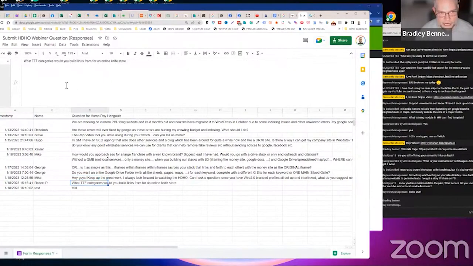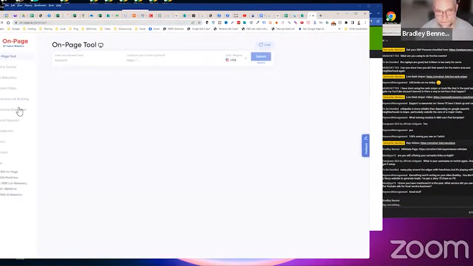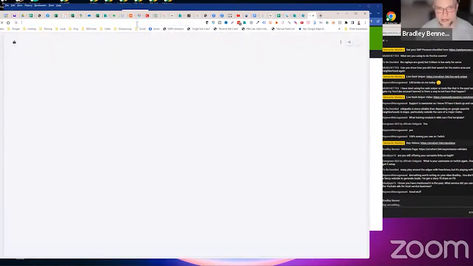What topical trust flow categories? What's up, Robert? He says, would you build links for an online knife store? Okay, well, I'm going to show you the same process I always go through. So I'm just going to log into On-Page AI, go to predictive, or excuse me, link relevancy. Let's just go find an online knife store.